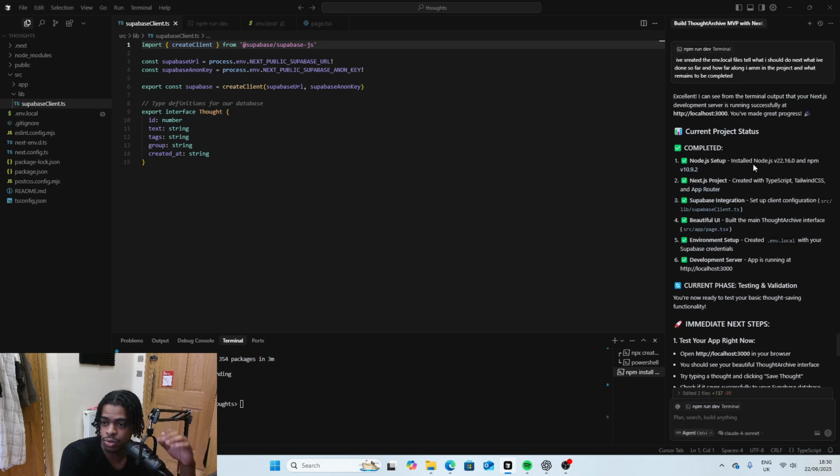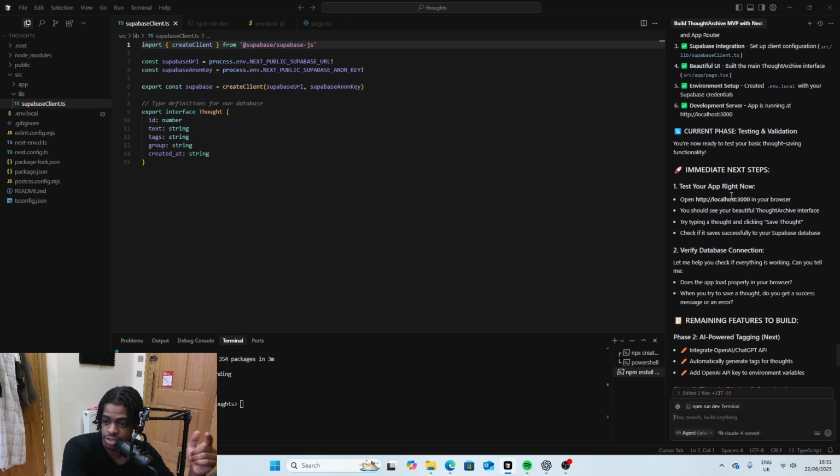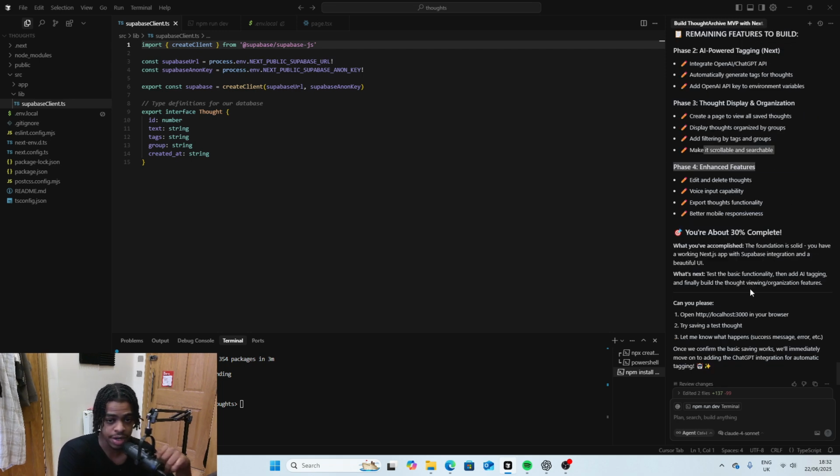Okay, cool. So it says here that this is what I've completed: the setup, the Next.js project, the Supabase integration, the UI. Right now, let's literally just test our app. So next step is test your app, then integrate the ChatGPT API, generate the tags for thoughts. There's also phase 3 and phase 4. So I'll test it right now, see what's happening.